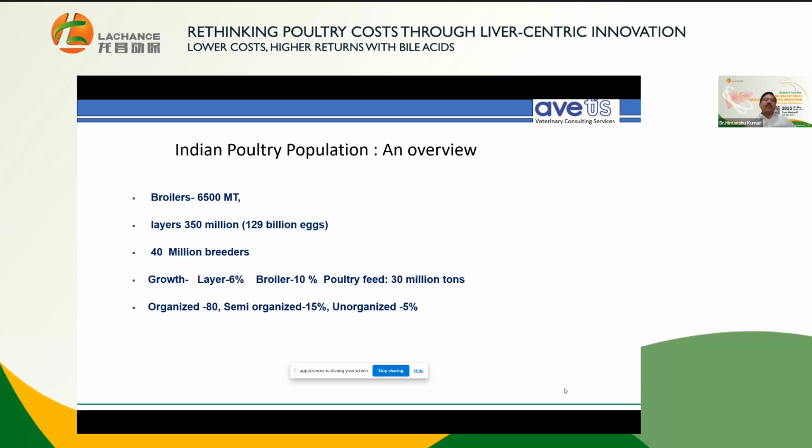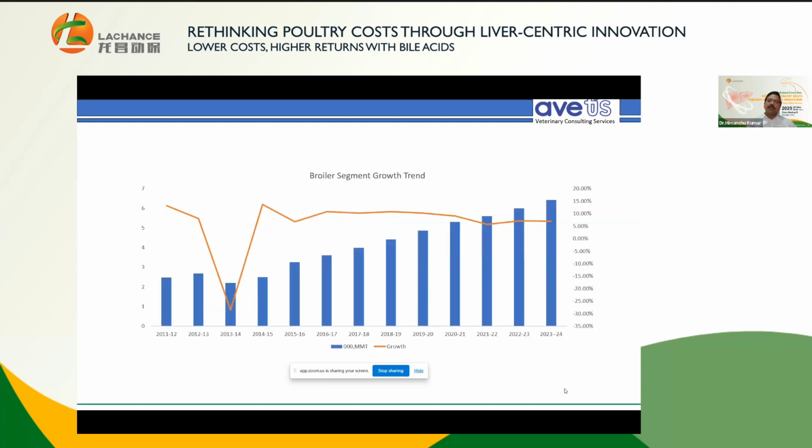The semi-organized sector, you can say, is the sector which is backed by the government for the underprivileged, or the poor people, with government support for small farm rearing. They give them 1,000 to 2,000 birds and they rear them. That is prevalent in both the broiler and the layer segment. Even infrastructure for that is being developed and given to the farmer free of cost by the government to support the livelihood of underprivileged people. And the rest, 5% of the poultry segment, is unorganized.